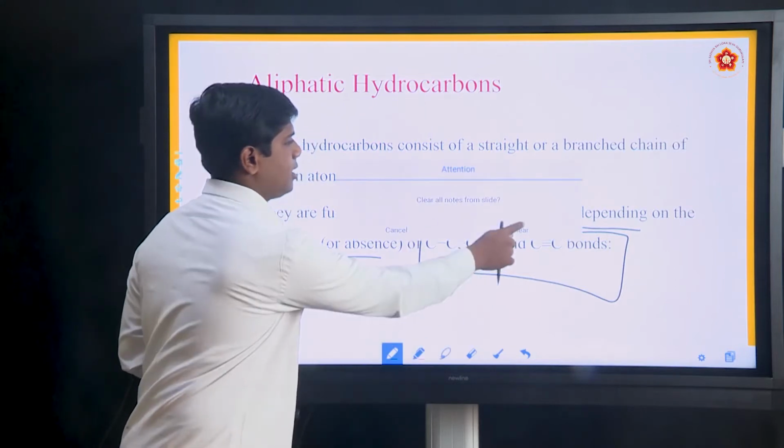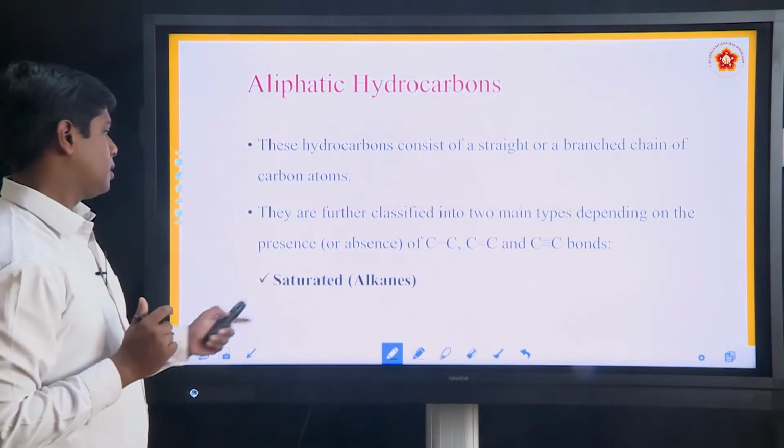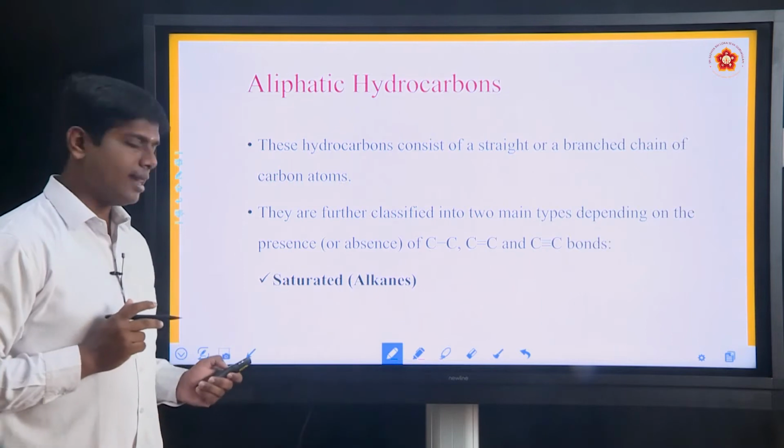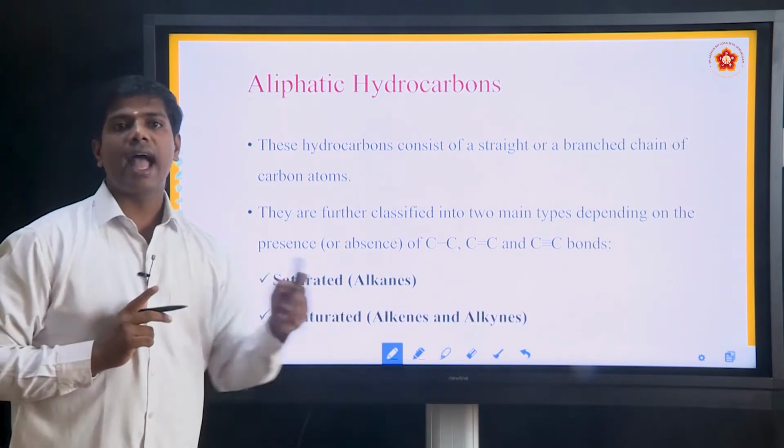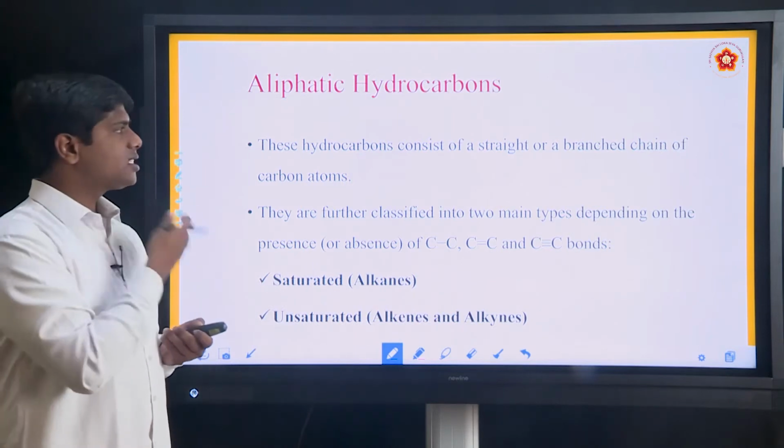Very important, children. Saturated: alkanes. Unsaturated: alkenes and alkynes. Please note this down.